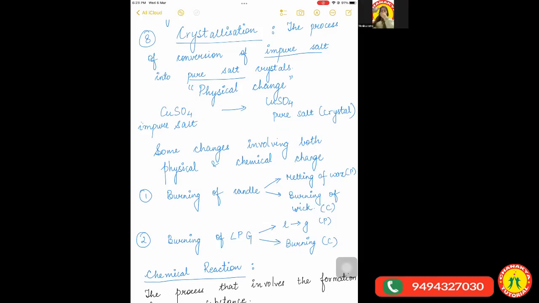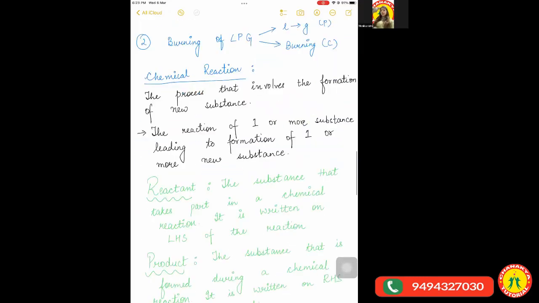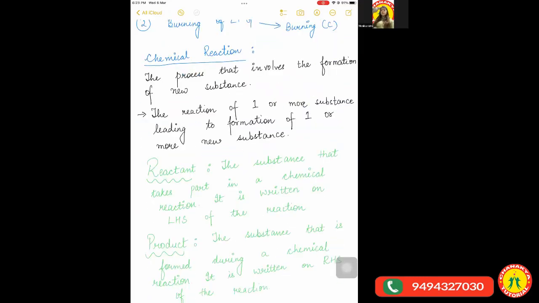Fine. So we will be discussing all the homework questions which we had given to these children, and the ones who have joined today will be able to understand the concept of physical and chemical changes by looking at the questions I had given for the homework. And then I had given a few definitions. The first definition being of chemical reaction. I have already uploaded these notes on the app, so whosoever has joined can look for the notes. In case you are unable to understand anything, you may come up with your doubts.